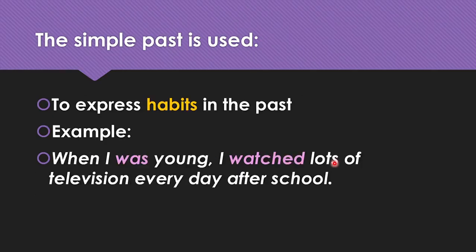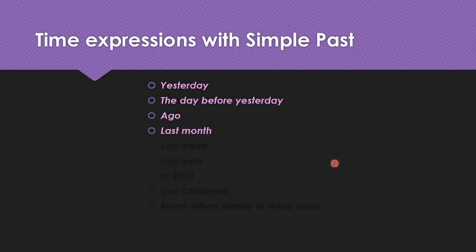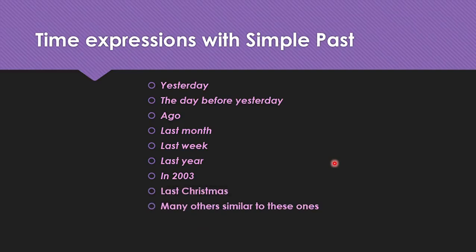Also to express habits in the past. When I was young, I watched a lot of television every day after school. Watched. Okay? It is very important that every time that you mention an idea in simple past, we usually use a time expression in the past, of course. For example, yesterday, the day before yesterday, ago, last month, last week, last year, in 2003, last Christmas, and many others similar to these ones.